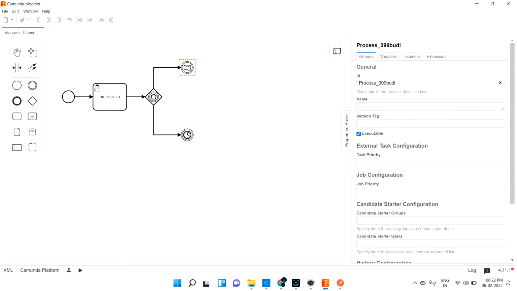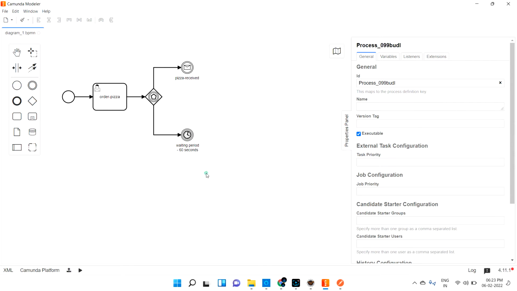If the pizza is received, pizza received, that's fine. If not received, need to wait maybe 60 seconds. For example, I'm just saying, it may be minutes, right? Obviously it is 15 minutes or 30 minutes, but just as an example, let me take it as 60 seconds. Need to wait for 60 seconds. After waiting, it has to trigger it out. I will say this is a waiting period, that is 60 seconds.